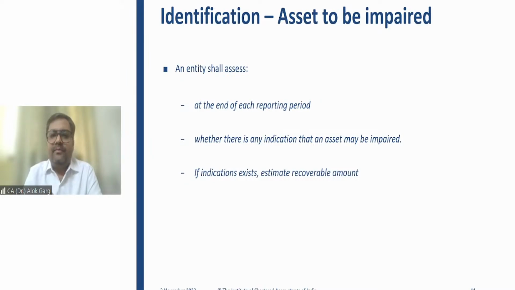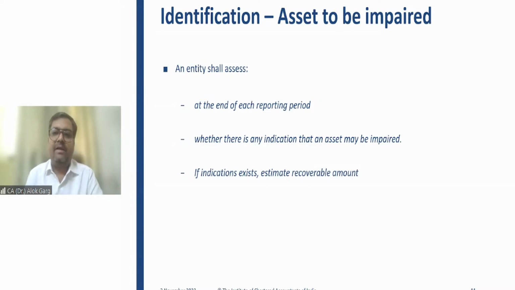As I told you, this impairment exercise is a time consuming as well as cost intensive exercise. It's not like that every year you should start looking for impairment. Standard says that an entity is required to assess at the end of each reporting period. At the end of each year, the entity is required to evaluate, is there any indication that an asset may be impaired, right?